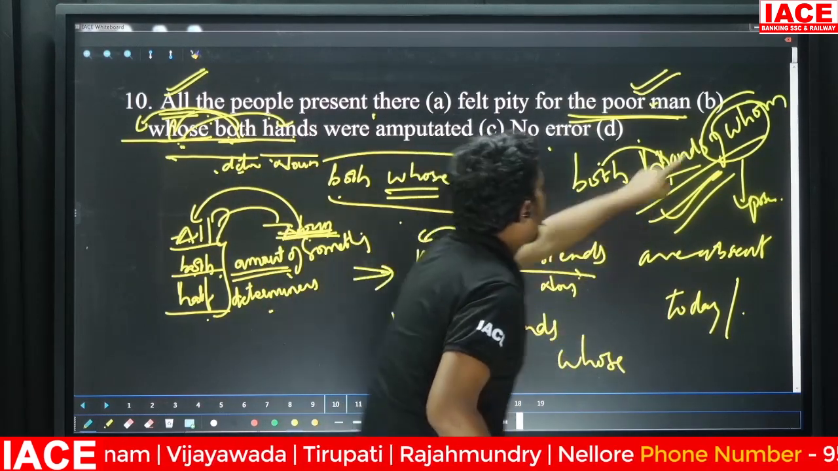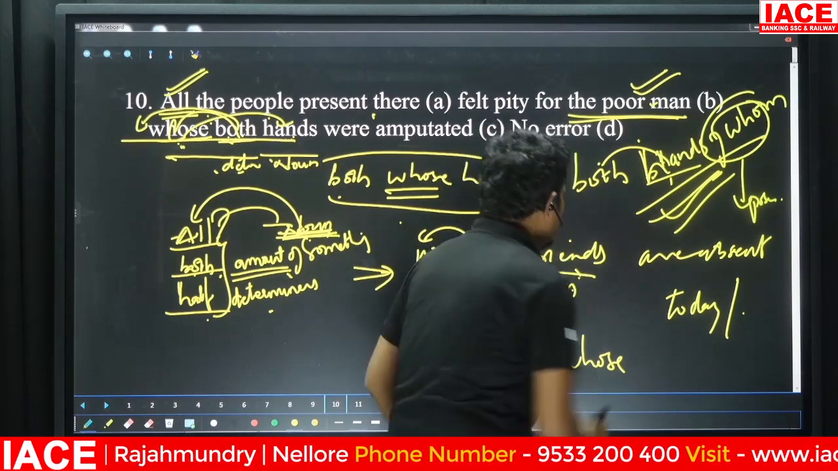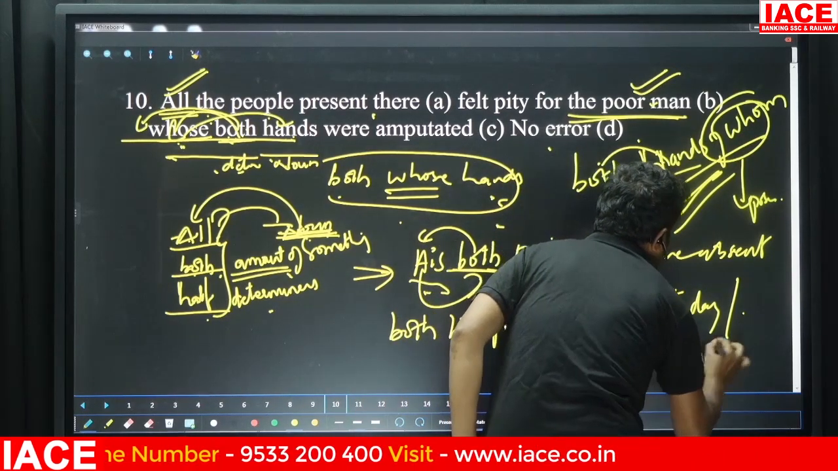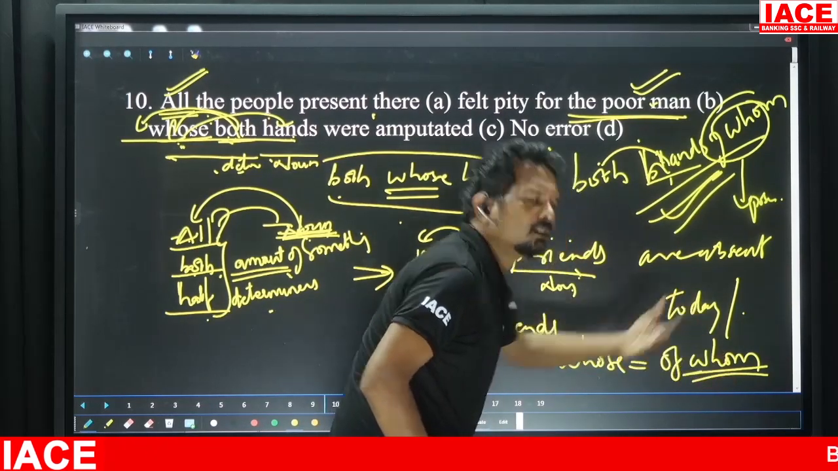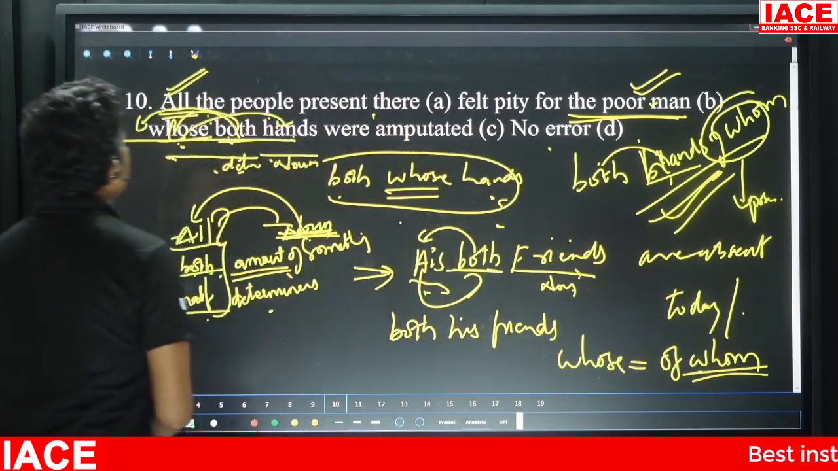Sir, whose became whom? How did it become? It means whose is nothing but of whom. Whose is equal to what? Of whom. You can write it this way as well. This is what the answer is.